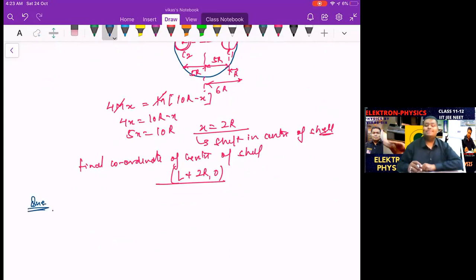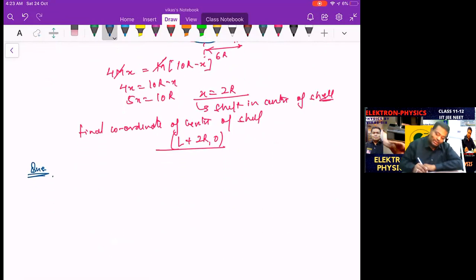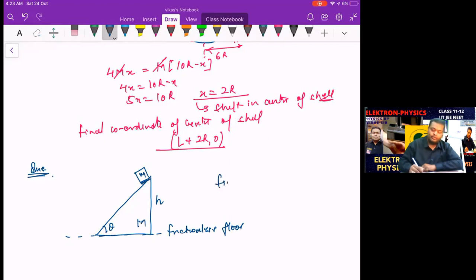So kind of easy questions, but very nice questions in fact, right? Now see, this is another question on the same lines. This is an inclined plane or a wedge placed on a frictionless floor. This angle is theta, this height is h. There is a block kept over here, small m, and the mass of this wedge is capital M. Find the shift in the wedge, and the wedge is going to shift horizontally only.